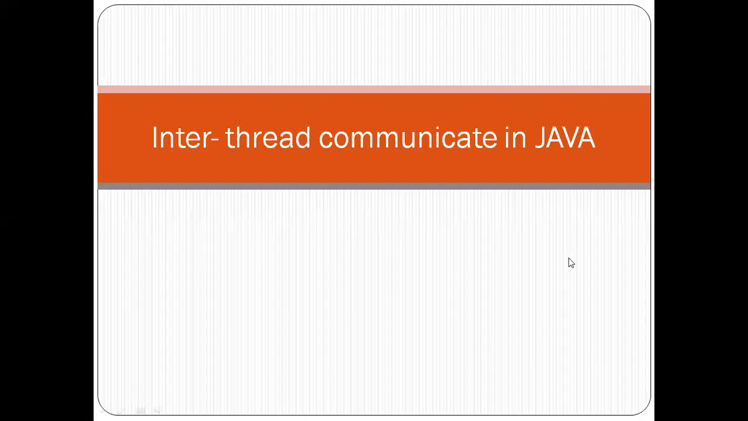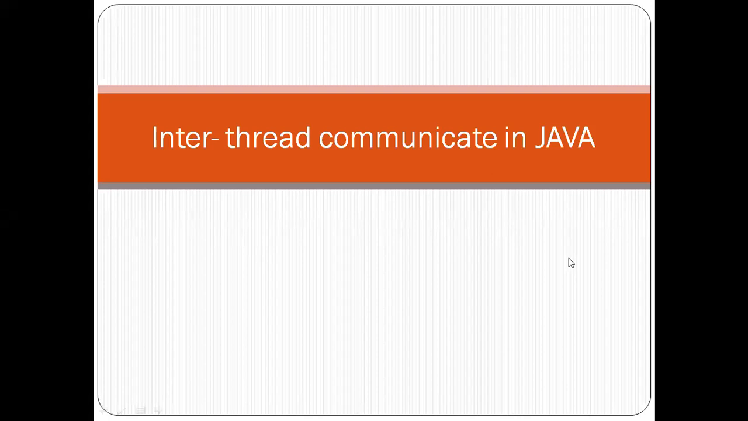Hello all. Today we're going to discuss one more important topic from Java multi-threading, and that is inter-thread communication. So we are already done with what is multi-threading, then the thread life cycle, and then finally we have discussed the ways to create threads. First, by extending the Thread class. Second, by implementing the Runnable interface.